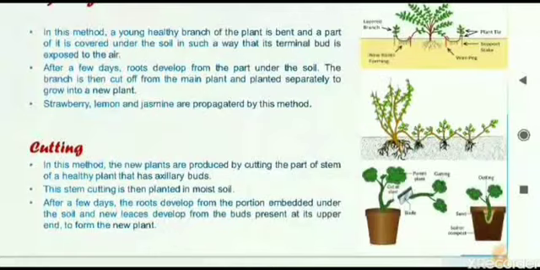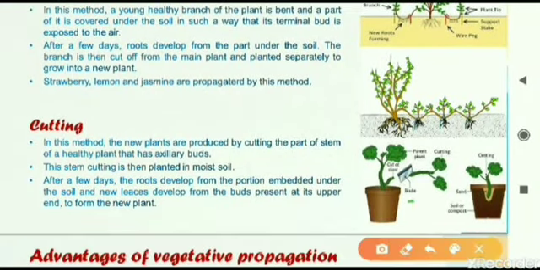The last one in the artificial vegetative propagation is cutting, that we are usually doing. You can see in the potted plants we can cut off a part of the stem, and that part of the stem can be grown or cultivated in a separate pot. This part of the stem which we have cut does not have roots as we are putting it in a new pot. But after a few days, that stem will also develop its own roots from the portion we have put in the soil, and that small stem will also become a new plant.